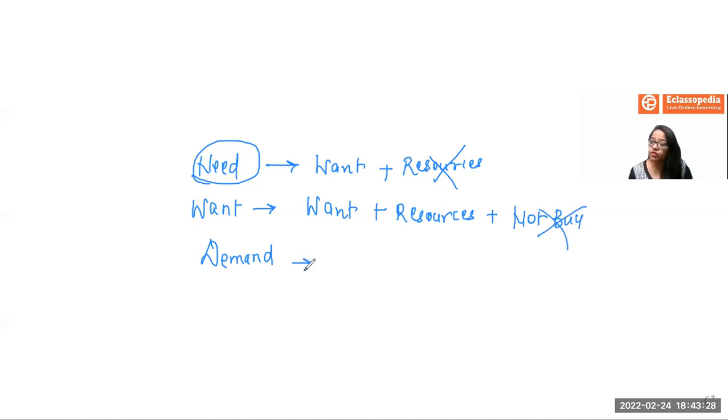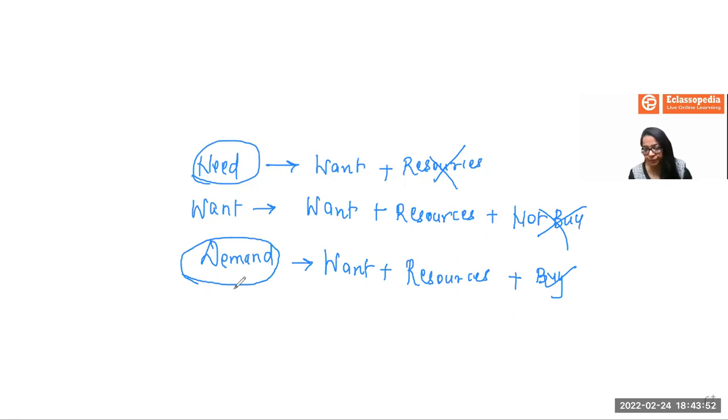But when it comes to demand, demand means you actually want the product. You do have the resources also to buy the product. And now you have decided to actually buy the product. So when you have actually decided to buy the product and you do have the resources also, that is what is called as demand in the market.